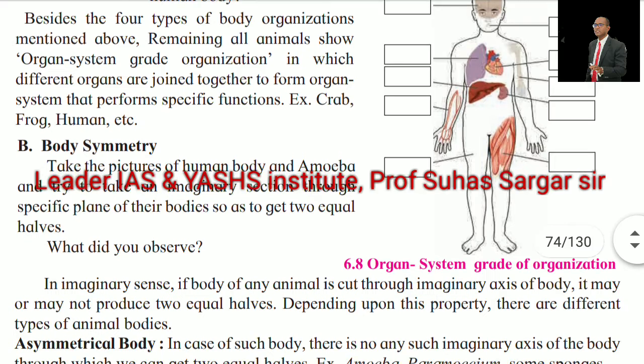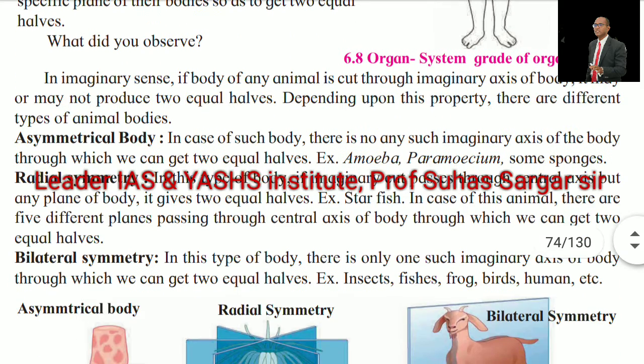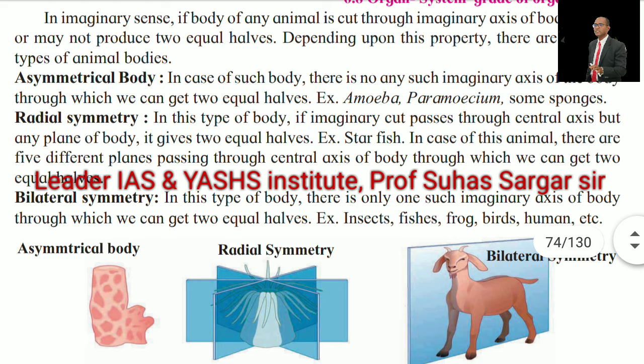B. The body symmetry. Take the pictures of the human body and amoeba and try to take an imaginary section through a specific plane of their bodies so as to get two equal halves. What did you observe? In the imaginary sense, if the body of any animal is cut through an imaginary axis of the body, it may or may not produce two equal halves. Depending upon this property, there are different types of animal bodies.